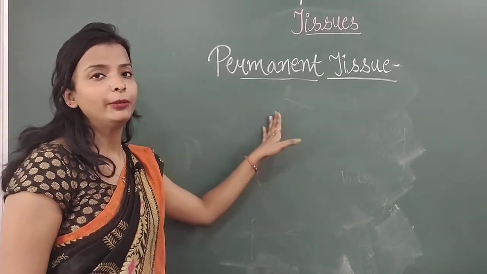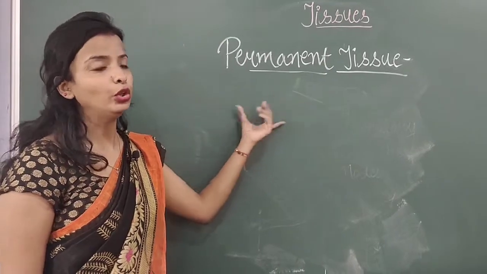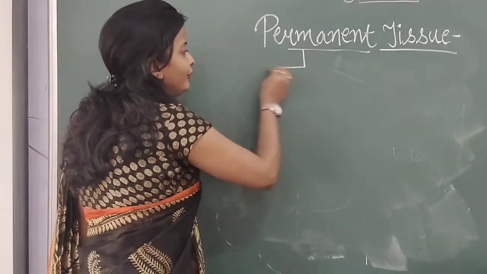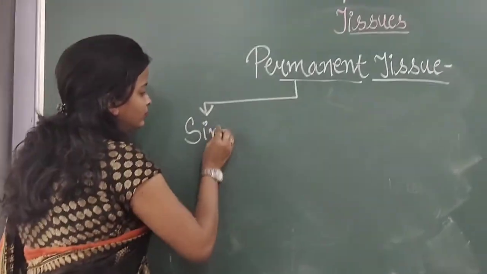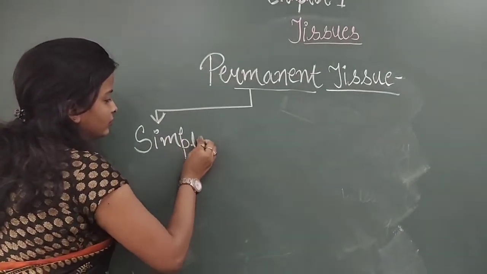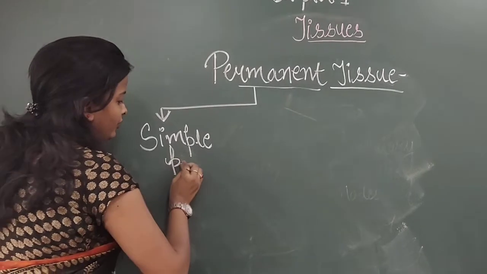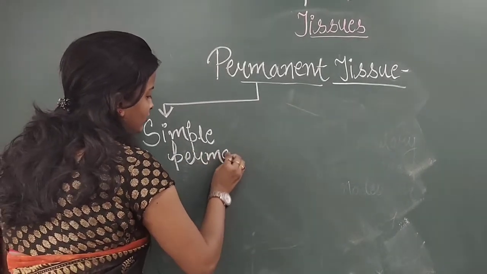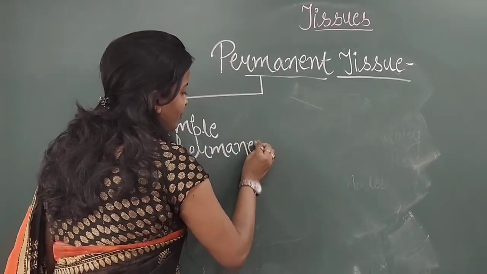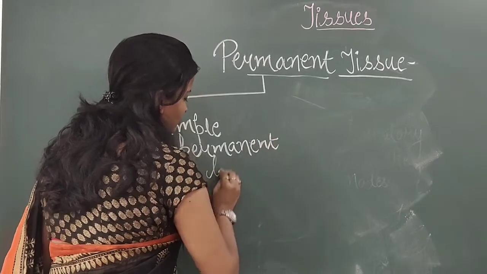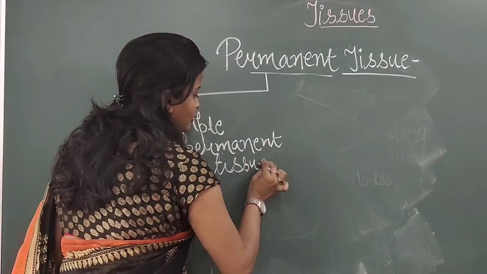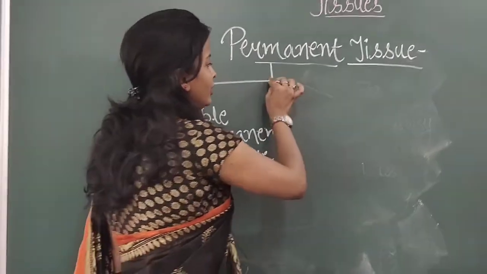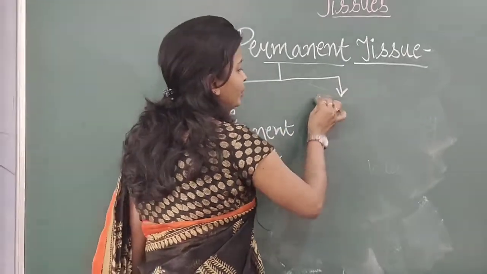Now again, permanent tissue is divided into two types. So the first one is simple permanent tissue, and the second one is complex permanent tissue.